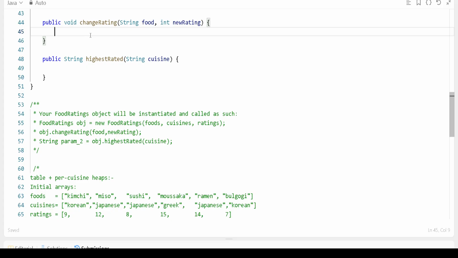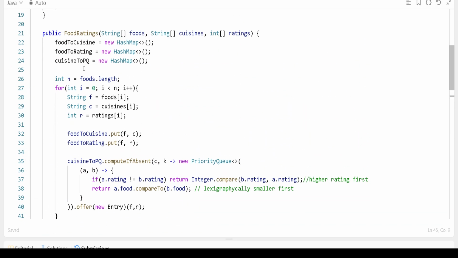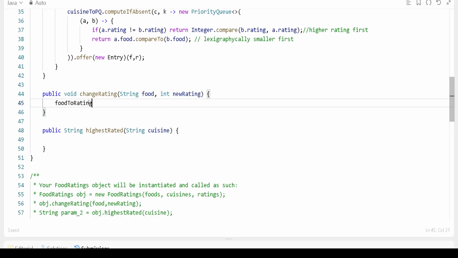Now understand how we are going to change the rating. Let's talk about updating the food rating. Very first we have the food rating map, so we will update the food rating here. Then we do put: you just pass the food that is coming and the new rating that we are getting. So these two things we will update onto the map. Understand, it's easy. Now we have updated the food rating.